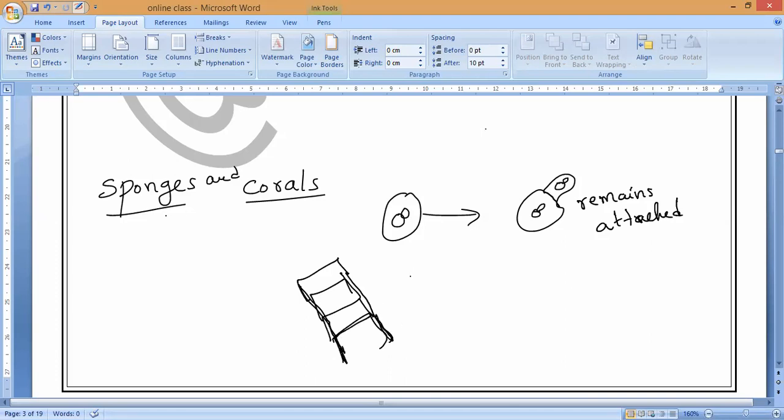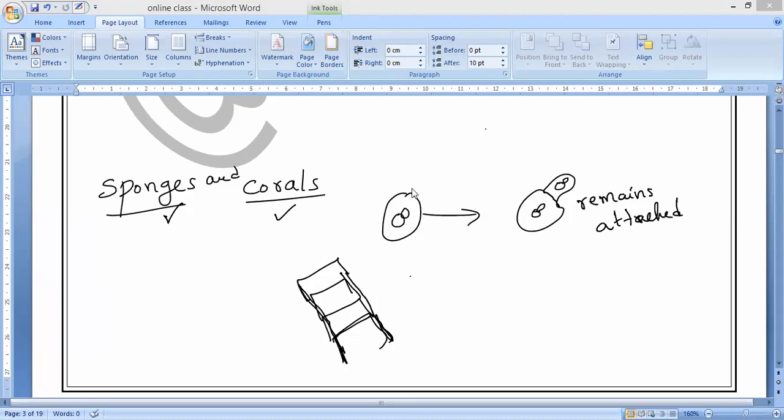So this is what happens in sponges and corals. Is it okay, guys? Everybody, please respond. This is what we call budding. So budding is the what? A second method of asexual reproduction. If you understand this one, then we go to the next type of asexual reproduction, that is what we call spore formation. What do we call it?